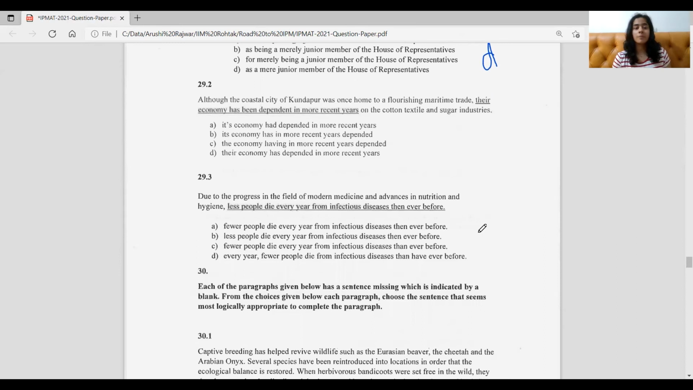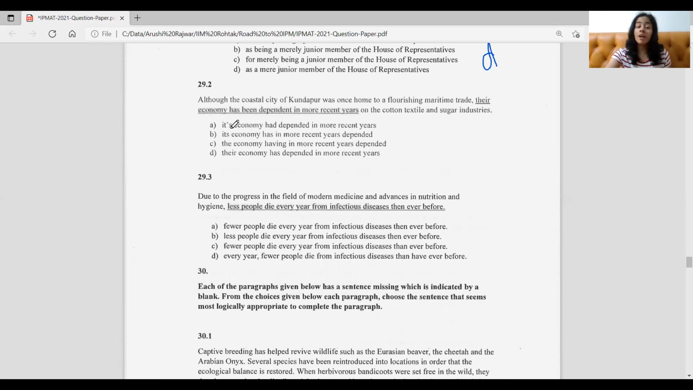So coming to the second one. Although the coastal city of Kundarpur was once home to a flourishing maritime trade, their economy has been dependent in more recent years on the cotton, textile and sugar industries. Now, first of all, what is there used for? City of Kundarpur, right? If you're using it for the city of Kundarpur, we don't have to use there. The right pronoun would be its. There are only two options which are using its, one with an apostrophe and one without. So C and D are automatically eliminated because though and there don't make sense there.